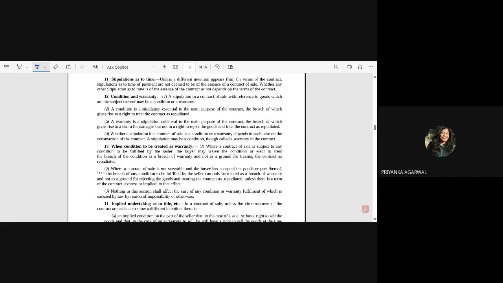Fourth point, whether a stipulation in a contract of sale is a condition or a warranty depends in each case on the construction of the contract. A stipulation may be a condition, though called a warranty in the contract. Can anybody think of any suitable example which can justify this?